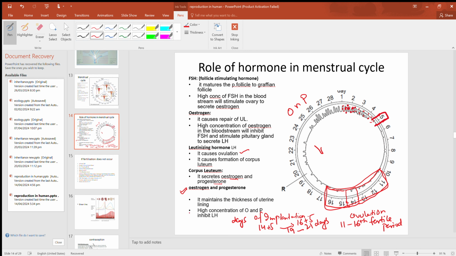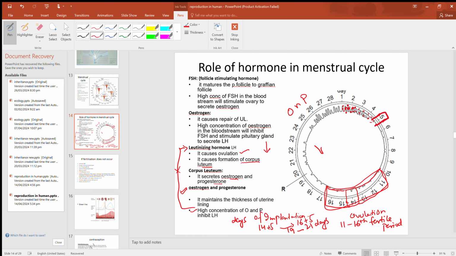But we know that a high concentration of estrogen and progesterone in the bloodstream will inhibit what? LH. So when the LH concentration is inhibited, then what happens? We know that LH causes ovulation, but after ovulation there will be the formation of the corpus luteum. So if the concentration of LH drops, then the corpus luteum will break down, and then the estrogen and progesterone levels will fall. Why will their levels fall? Because the corpus luteum secretes estrogen and progesterone.